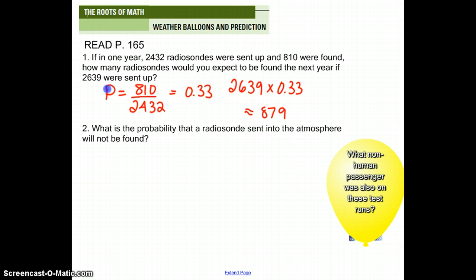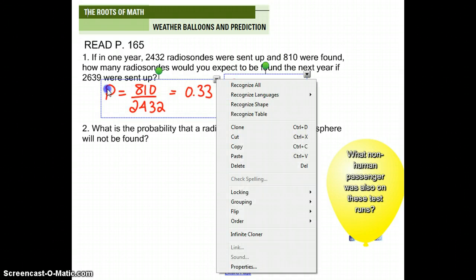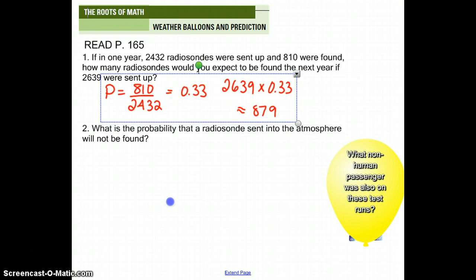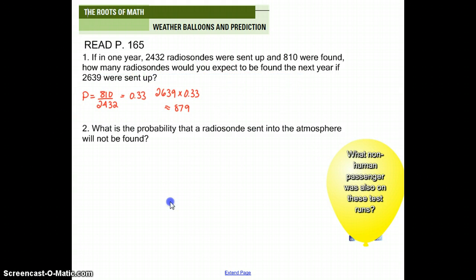Now, that way is good. Another way that I also like is cross multiplying. Now I know you all know how to cross multiply. So if you go 810 over 2,432, set it equal to x, because x is what you're looking for, over 2,639, cross multiply, you'll find that x equals approximately 879 also. So either way will work, whichever you're more comfortable with.